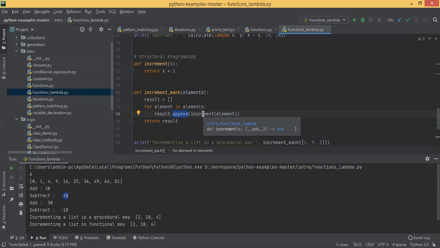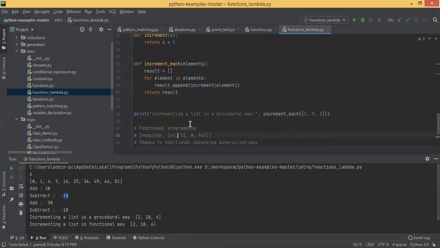Now what you're doing is, you want to apply some operation to each and every element of a list. So you wrote one function to iterate through the list and apply some function to each element. That function, instead of directly writing it here, you just parameterized it. You defined a separate function and you're calling that function. This is called structural programming: you break the entire logic into smaller pieces as much as possible. That's basically just the example. Otherwise, syntactically, this is the same as what we have seen multiple times.